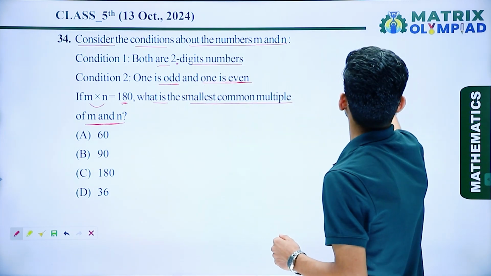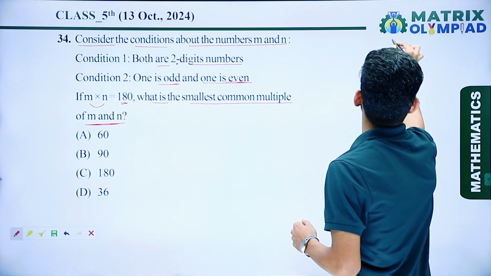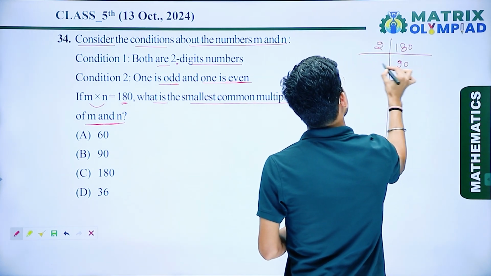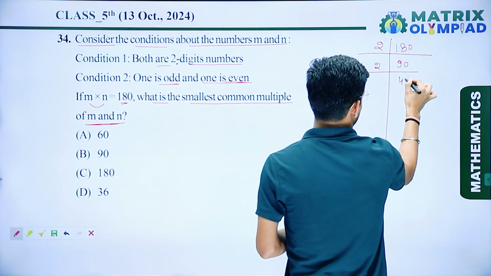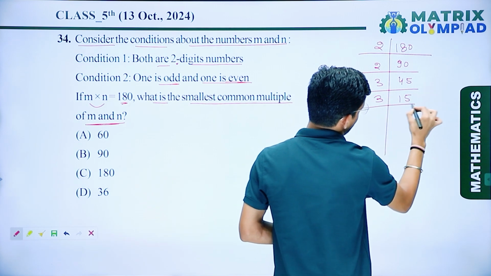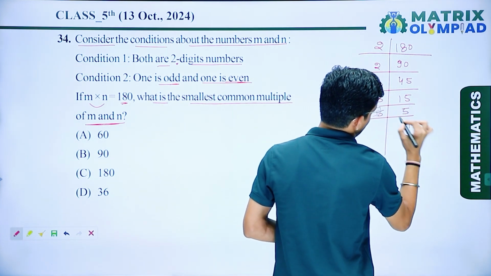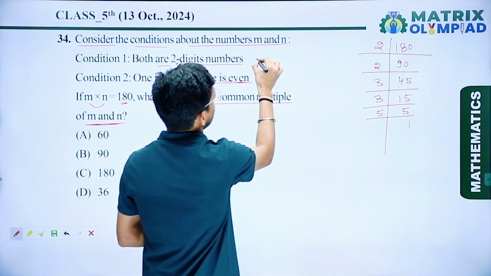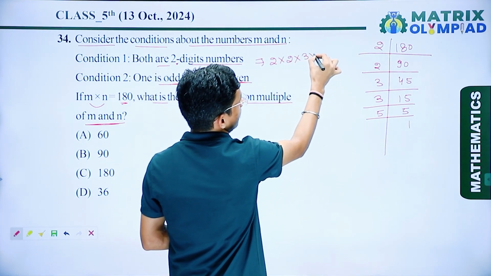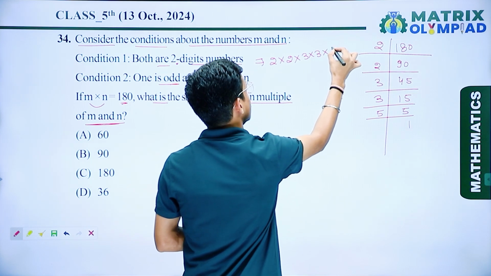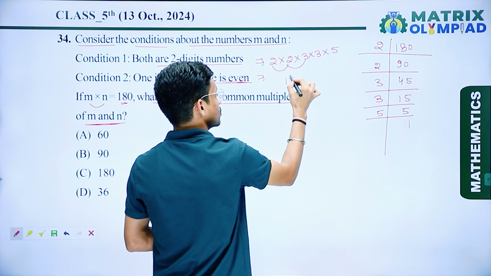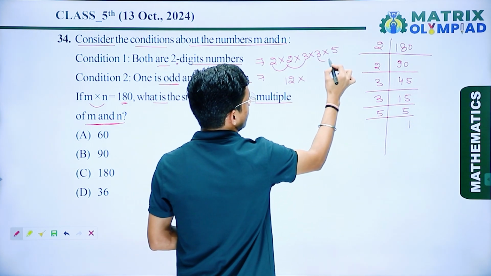So first we find the factors of 180. I take 2, here I get 90. Again I take 2, here I get 45. If I take 3, here I get 15. If I take 3 again, here I get 5, and 5 gives 1. So here the factors are 2 multiply 2 multiply 3 multiply 3 multiply 5. So 2 times 2 is 4, and 4 times 3 is 12. So 12 multiply by 5 times 3 is 15.